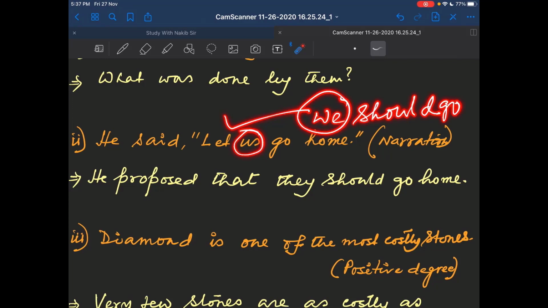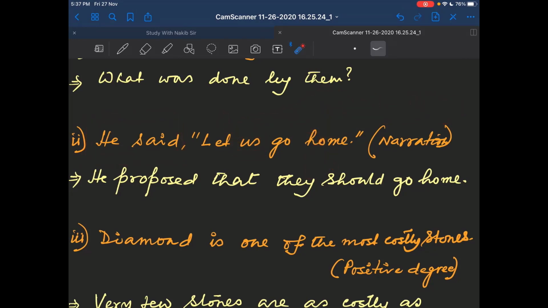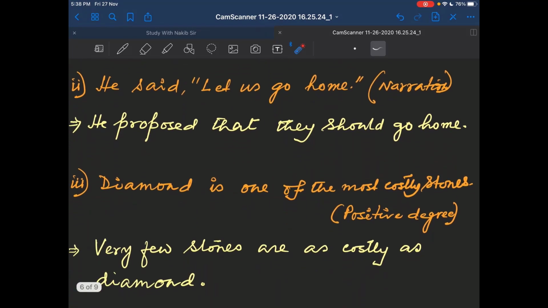And this we will be changed in the indirect speech according to the dominance of the person in the reporting speech. Here the reporting speech has only one person, that is the third person. So we will be changed to the third person, and we is the plural number, so it will be changed to the third person plural pronoun, and that is they. So your answer is: he proposed that they should go home. This is your answer.